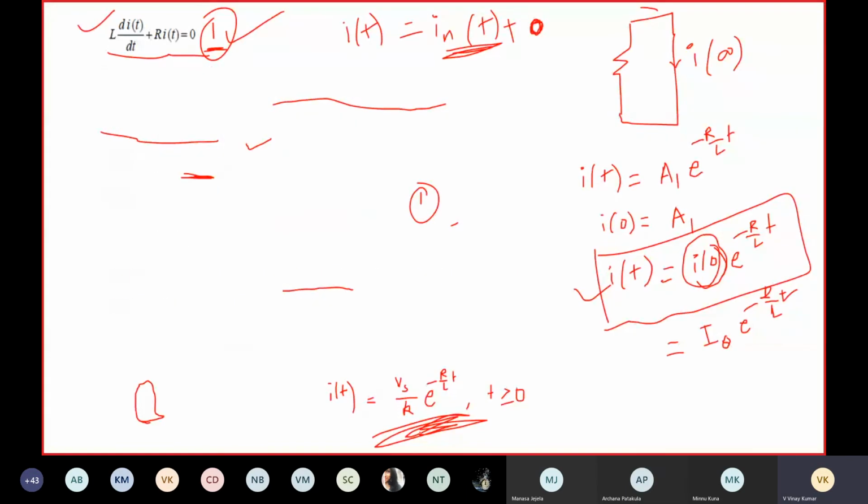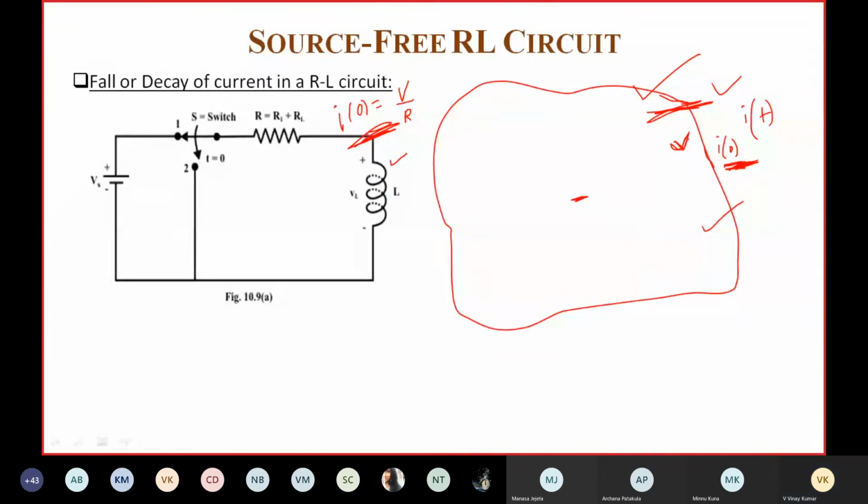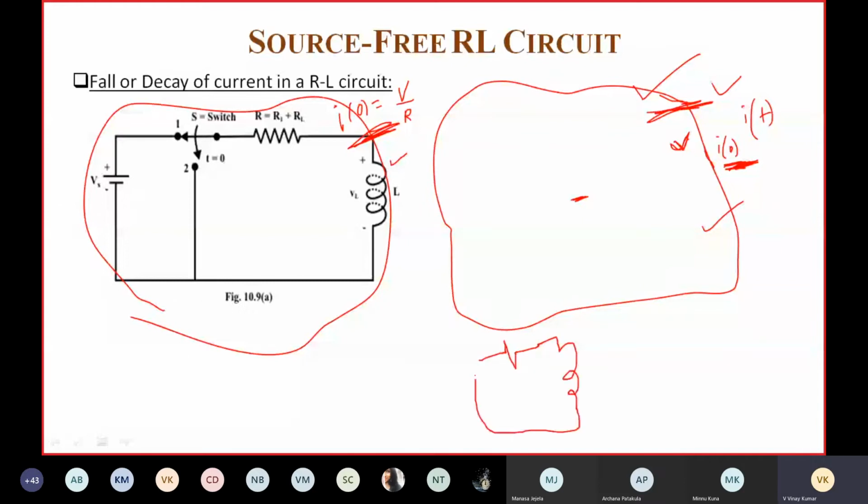If you have an RL circuit with some initial value, say i(0) is equal to 4 amps, then we have to use that expression for the source-free RL circuit, i(t) is equal to I naught or i(0) e to the power minus R by L into t.